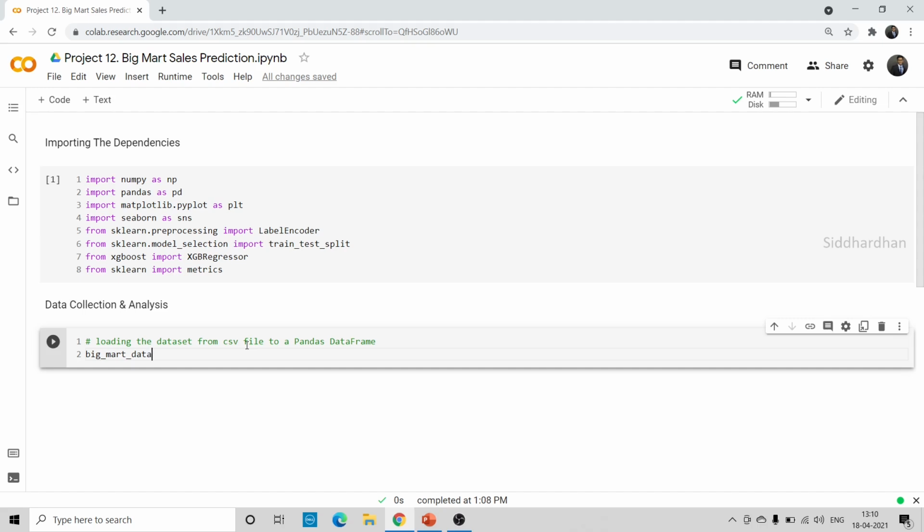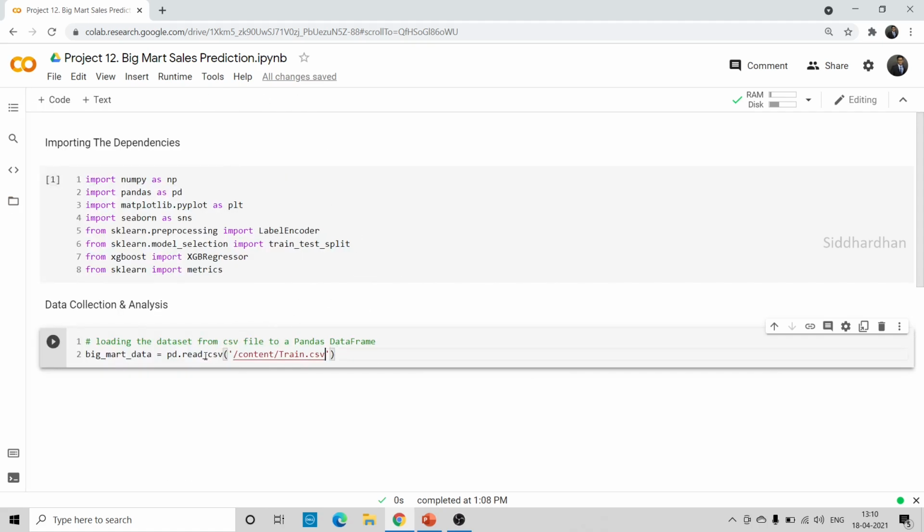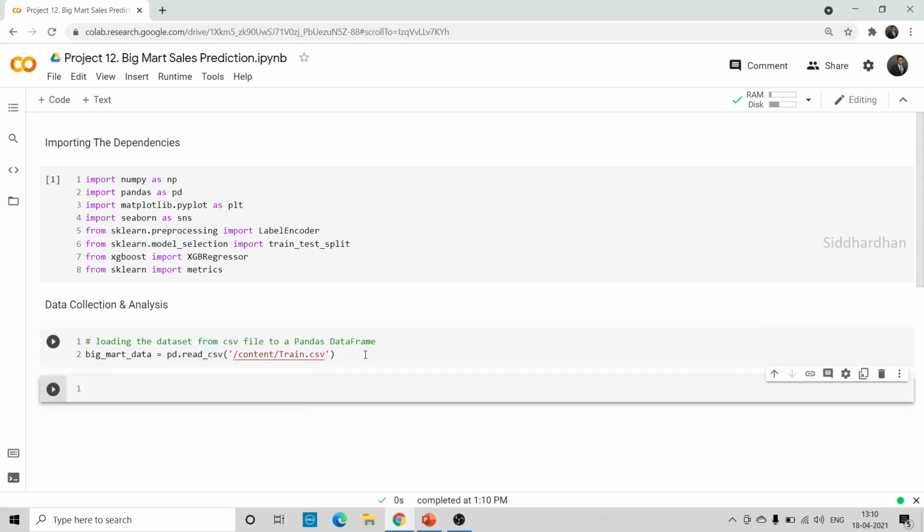Okay, so Big Mart data is equal to pd dot read csv, and inside the quotes let's paste the path of this data set file. We have copied the path earlier from here, so I have pasted the path here. This pd represents pandas, as you can see here. This read csv function will load the csv file in a pandas data frame. Okay, so a pandas data frame is nothing but a more structured table.